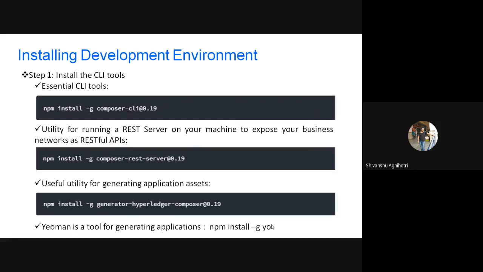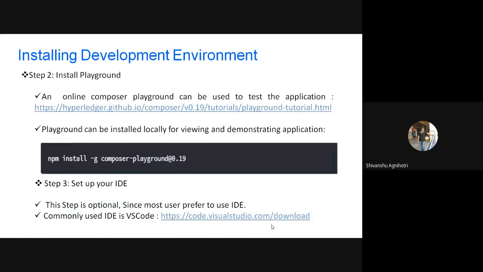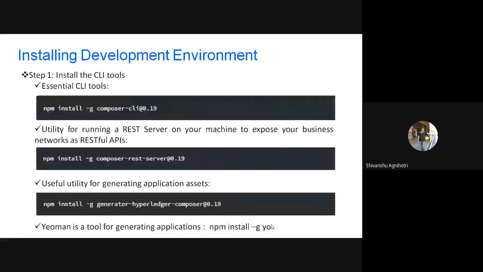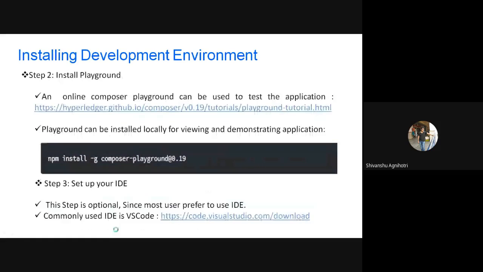All this you have to do on your system. And that was step one, means first you have to install the CLI tools. These are the basic Composer tools that you need to install. After that, there's a concept of Playground. Playground is basically used to test your application. Suppose you have developed some blockchain based application.